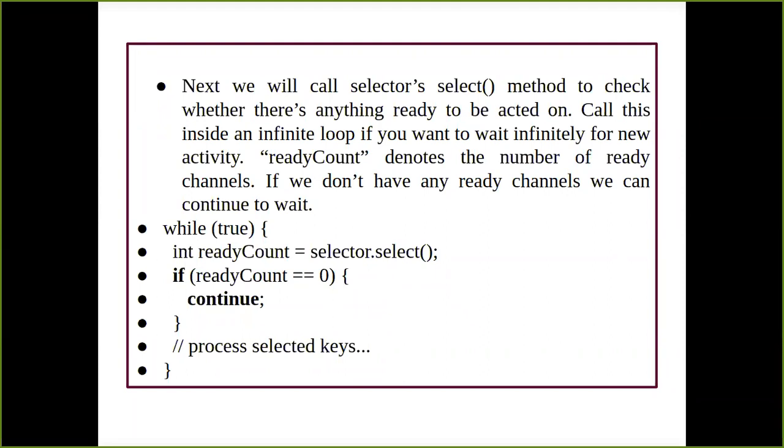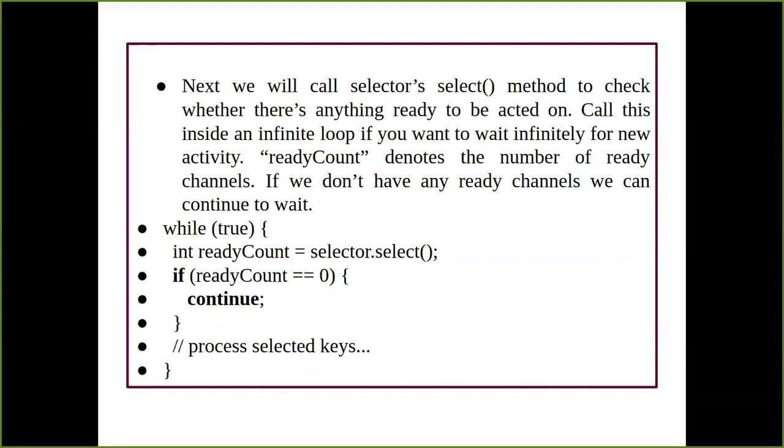So that we have to check with the help of a loop, that is a while loop, which is going to be known as an infinite loop if I just put a true boolean value over there. Okay, and if I just want to wait infinitely for new activity, if at all the new connection is not coming, if any client is not sending the request, so we are in the loop, just waiting for the request from the client end. And if connections are coming from the client side, then it is just going to accept, and that happens with the help of your select method.